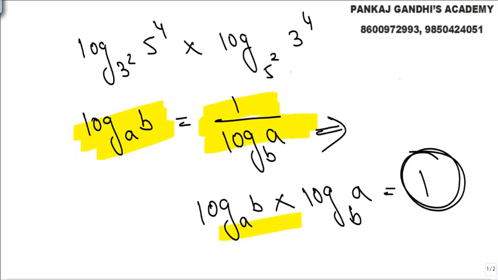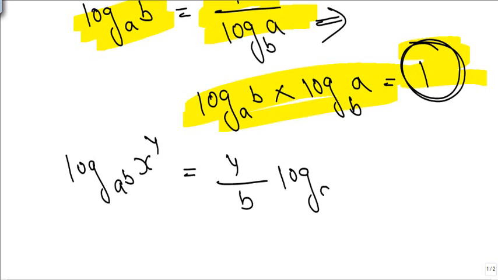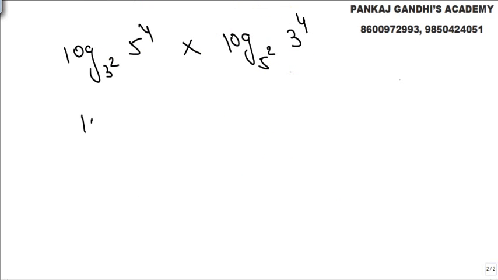So this product is always 1. And second property, it's known very well to us: log to the base a raised to b of x raised to y is y upon b, log to the base a of x. Log base is a raised to b, number is x raised to y. So y comes here, b comes down. So now let's apply these two properties to solve the question.